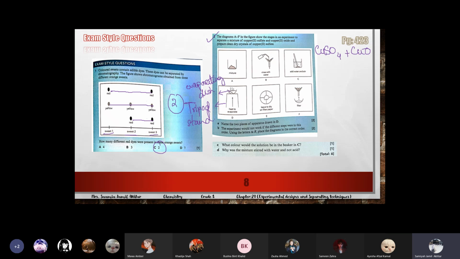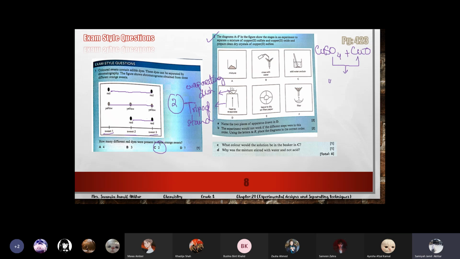The experiment would not work if the different steps were in this order. Okay, A, B, C, then D, then E, then F. So the experiment will not occur in this order. Using the letters A to F, place the diagrams in the correct order. Okay, so we have to select the correct order. First of all, we have to separate them. Then we have to make crystals of copper sulfate, as mentioned in the question. So first we will select a solvent. The solvent would be water.